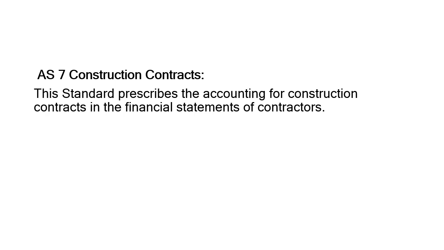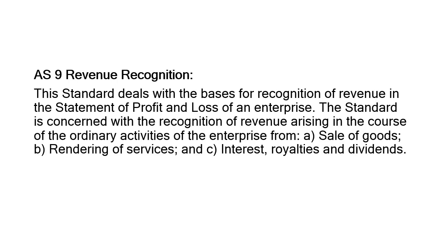Construction contracts. What are construction contracts? First, you need to know this. This statement should define it properly. Construction contracts are legally binding agreements in which two or more parties or companies agree to work as a team. So it's a legal agreement. This standard prescribes the accounting for construction contracts in the financial statements of contractors. It means if two partners or two companies come together to work as one, there should be a proper agreement, and that has to be properly decided and stated in the document.